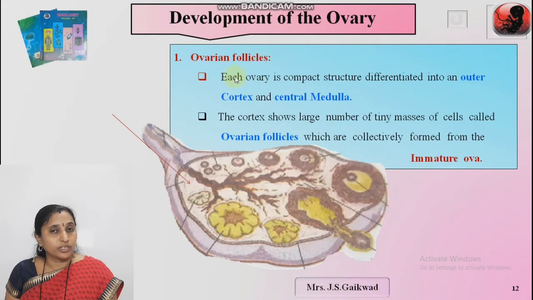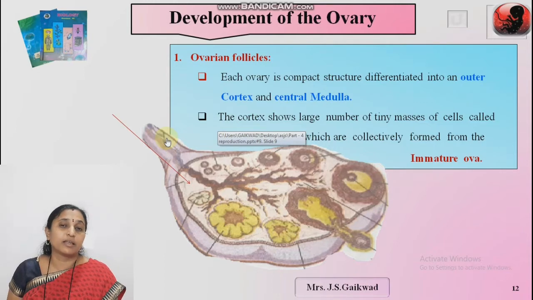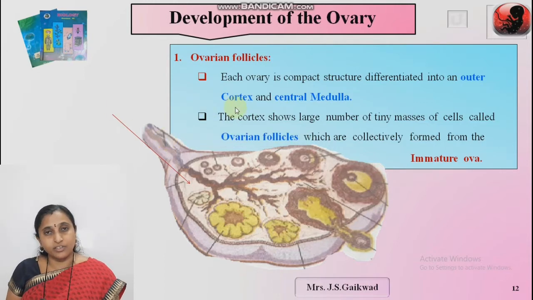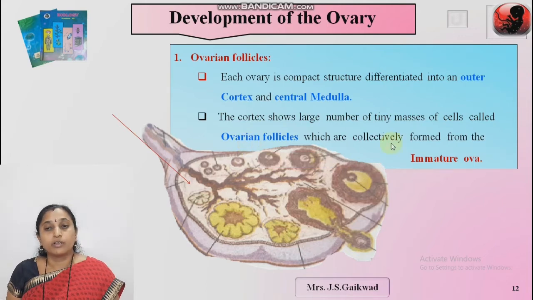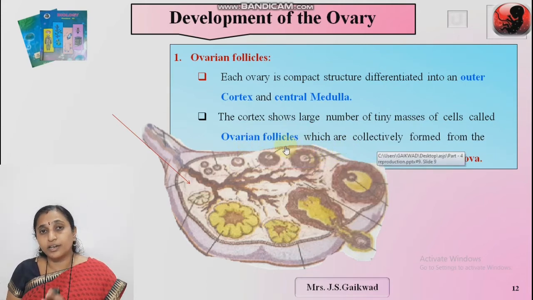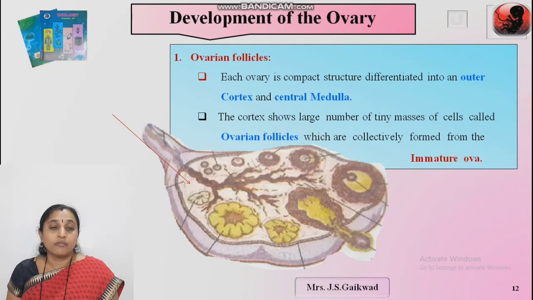Ovarian follicles. Ovary is a compact structure differentiated into outer cortex and central medulla. We know the central medulla contains the blood vessels and nerve fibers, and cortex contains developmental stages of the ovary. The cortex shows a large number of tiny masses of cells called ovarian follicles: primordial follicle, primary follicle, secondary follicle, Graafian or mature follicles. But all these follicles originate from which part? That is immature ova. Now we are going to study immature ova. From where do immature ova develop?